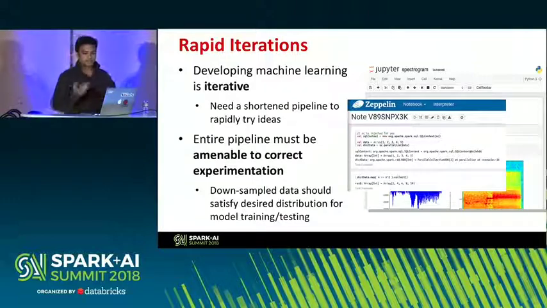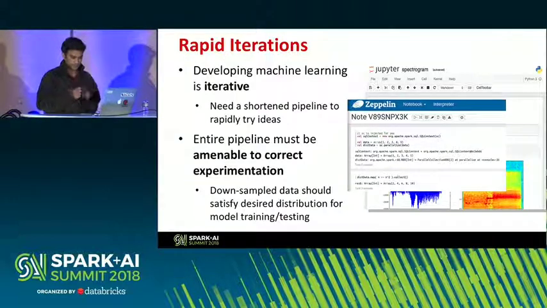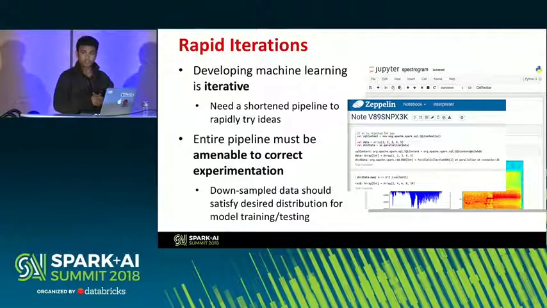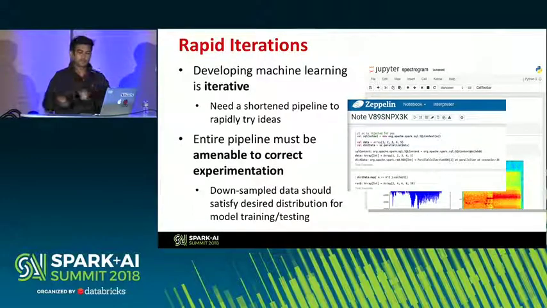I was alluding to the fact that the speed of iterations is very important in the offline experimentation phase. And one of the things that enables it is a very shortened pipeline to try out new ideas. So we tend to use a lot of notebooks. In the offline phase, we do skip certain stages that are not really necessary in the overall pipeline.